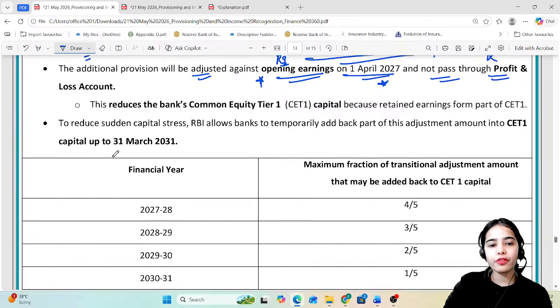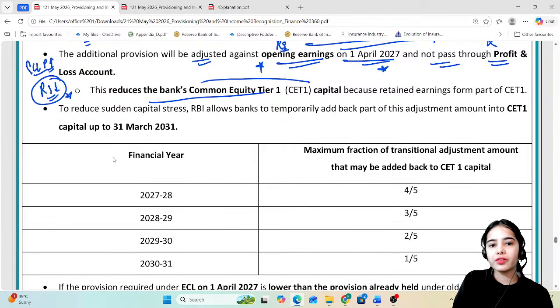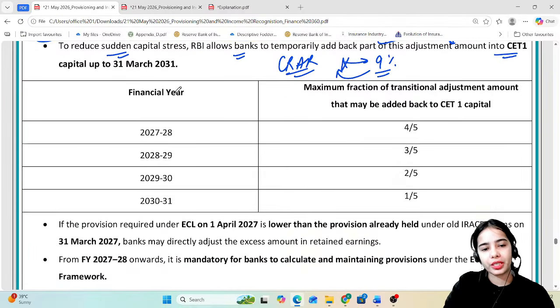This reduces. Now, if the retained earnings are reducing because of the higher provisions under the ECL provisioning, this will reduce the common equity tier 1 capital of the bank. This will affect the CRAR requirement of the bank, and many of the banks might fail to meet the minimum criteria of 9% of the CRAR. So to reduce the sudden capital stress, the RBI allows the bank to temporarily add back part of its adjustment amount into CET capital up to 31st March 2031.